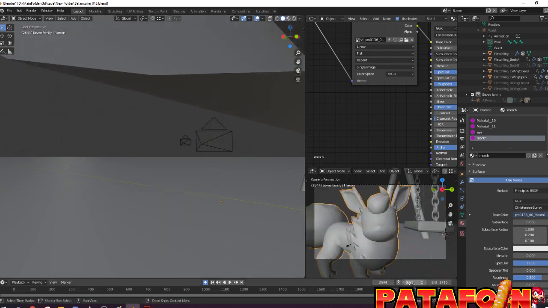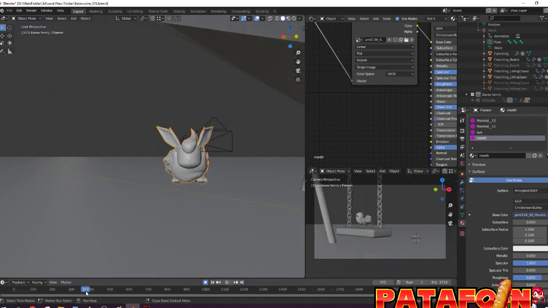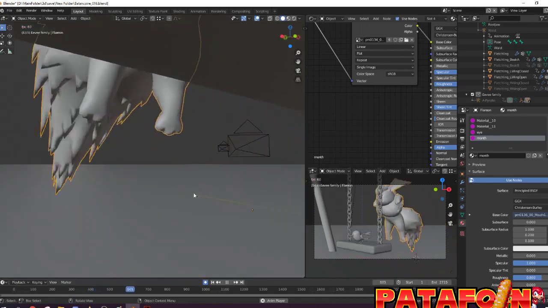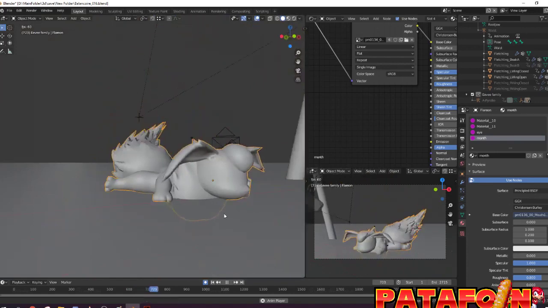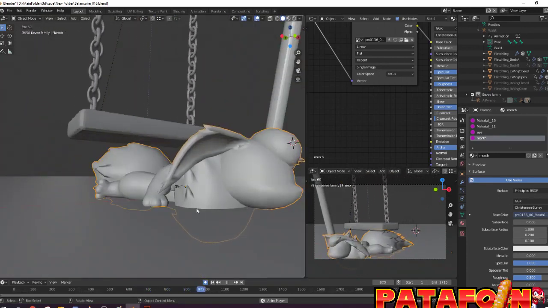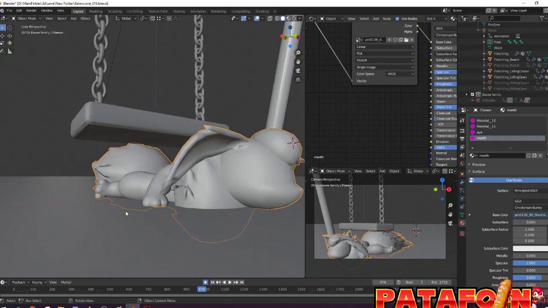Oh, wait, restart. So it's moving alone. I haven't animated this. I have done a very complex setup.